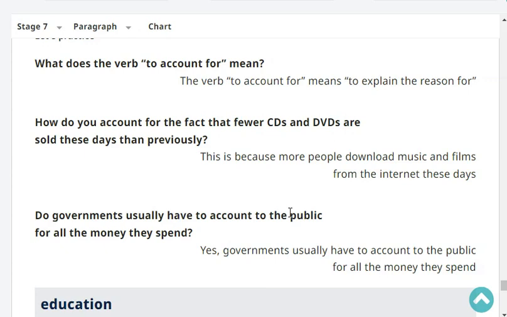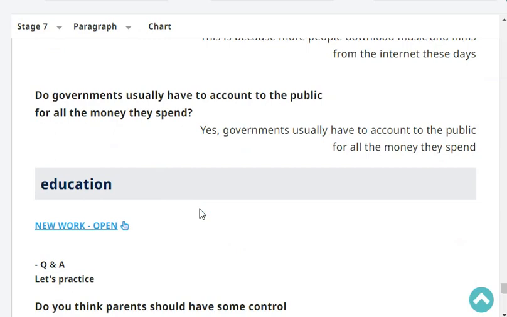previously? How do you account for the fact that fewer CDs and DVDs are sold these days than previously? This is because more people download music and films from the internet these days.